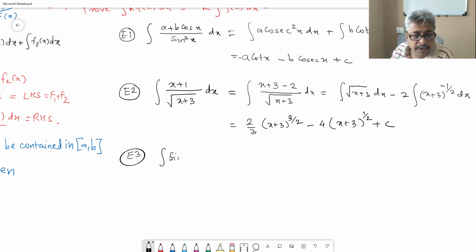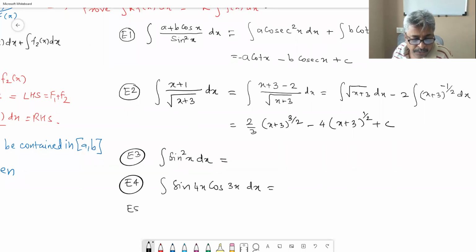Integral sin square x. Example number 4: integral sin 4x cos 3x dx. Example number 5: integral tan square x dx.